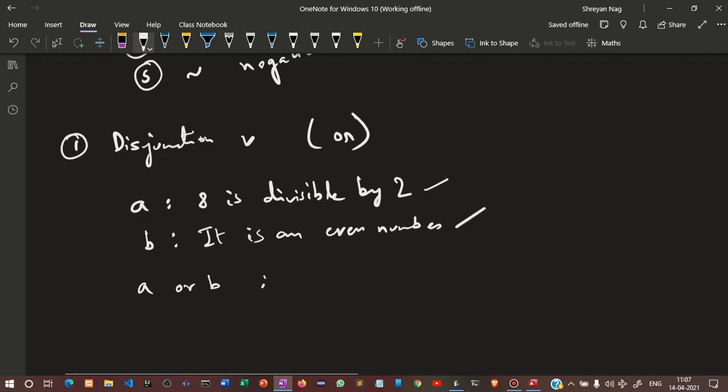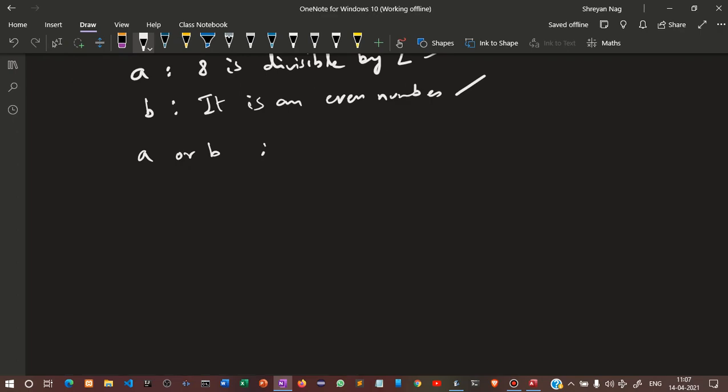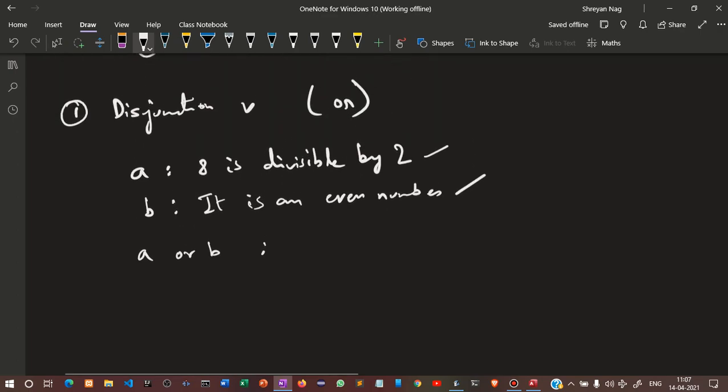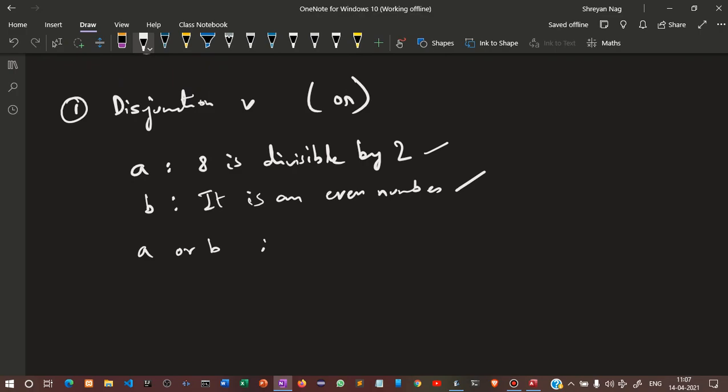Now if you represent it in the truth table form, what I have just said, that it is OR, right? So what does OR say? That any one of them has to be true, then the output will be true. Okay. Then if I add another one, suppose C: 5 is an odd number.